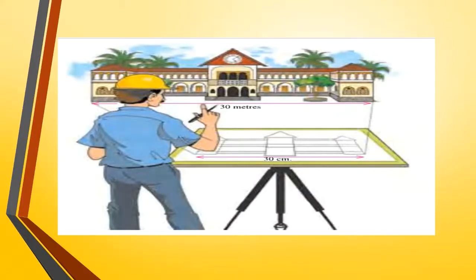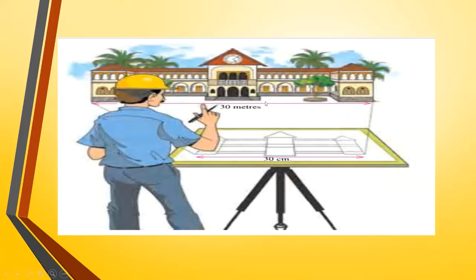Now here, a house is shown. This house is 30 meters long. If you have to draw this house, you need a 30 meters paper. But usually we get a small sheet to draw. How will you fit this 30 meters long house on a small paper?